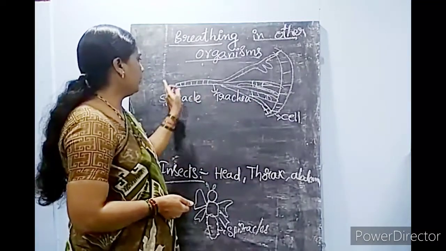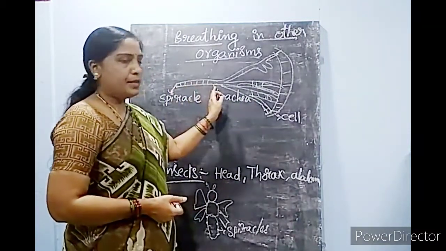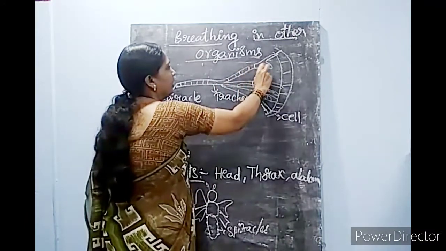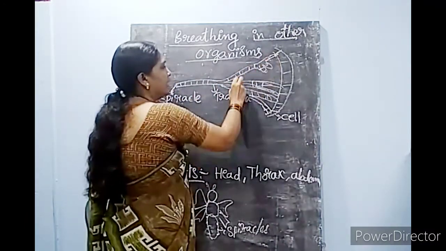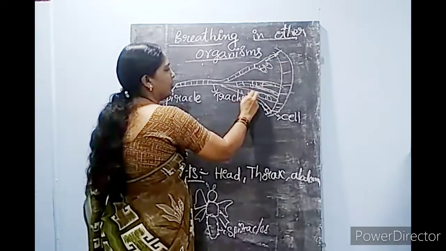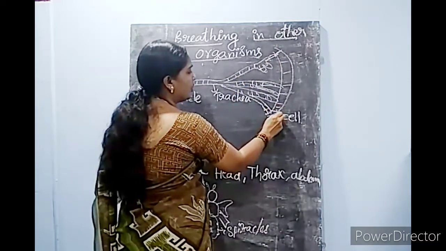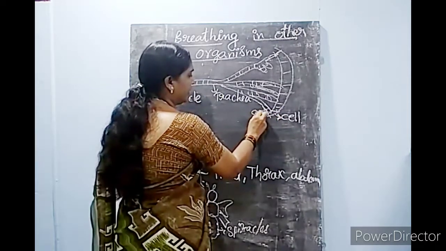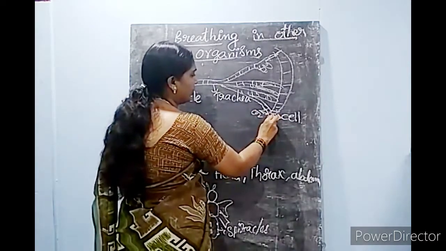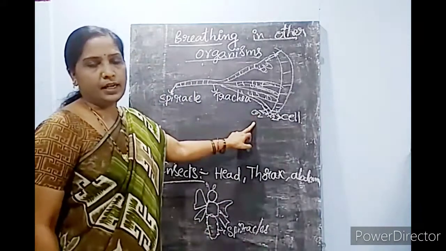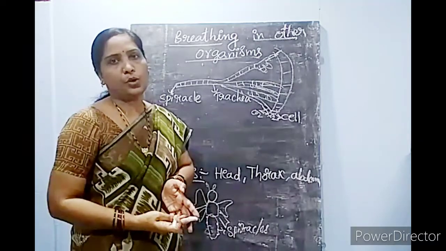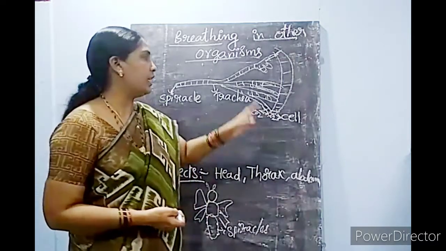So from the spiracle, the air moves through the trachea and into the tracheal branches. These tracheal branches have connection with the cells. So here the exchange of gases takes place. CO2 comes out and O2 goes inside. There the process is the same: respiration, breaking down and releasing energy.